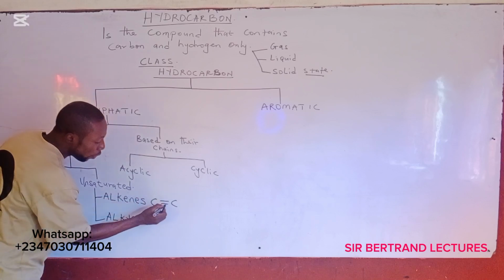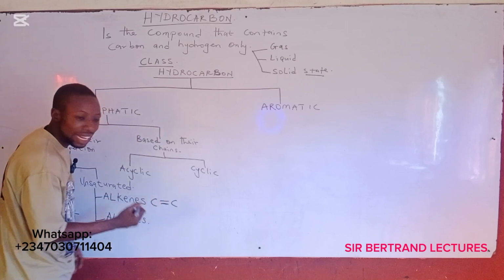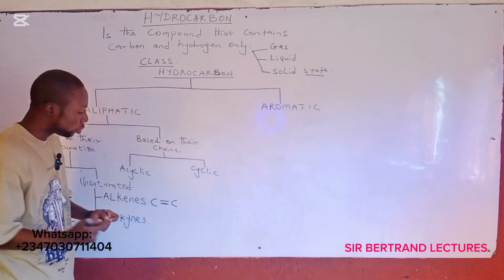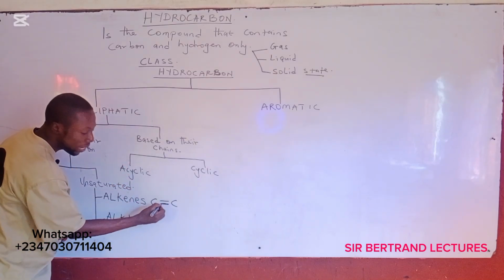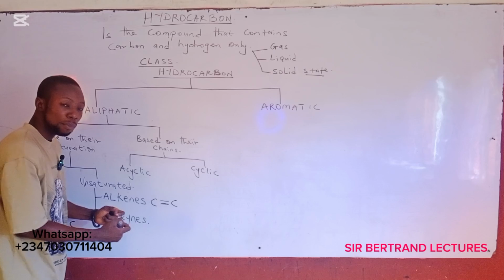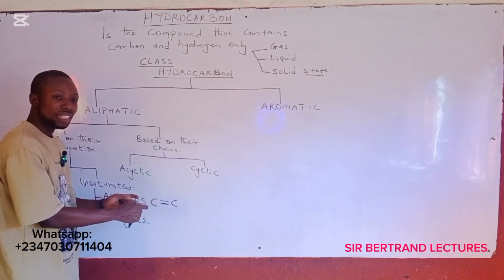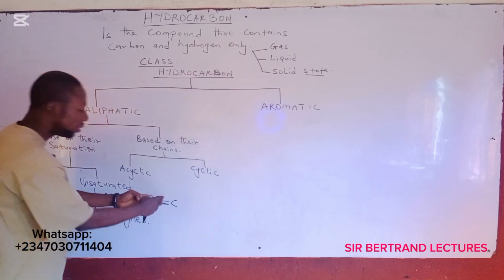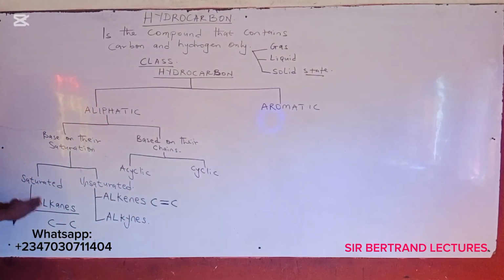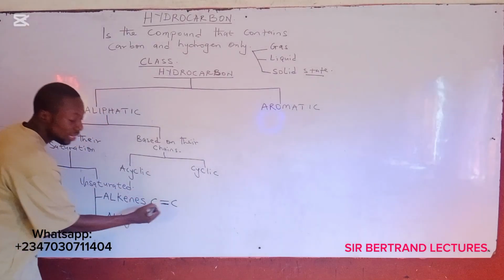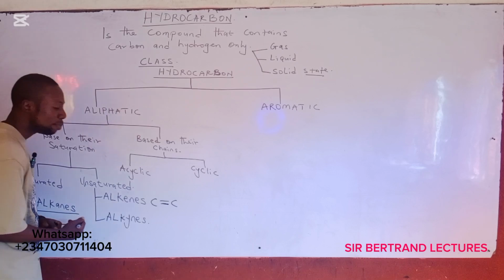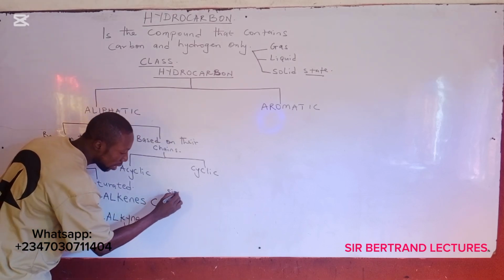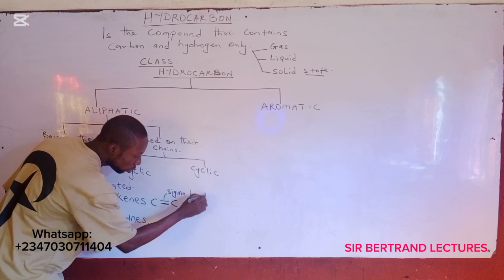One of the double covalent carbon-carbon bond is a sigma bond, which is a very strong bond, while the other is the weak pi bond. Because that bond is very weak, that is why this pi can undergo reaction easily. It is said to be more reactive than alkanes because of the presence of the weak pi bond. This is sigma bond.